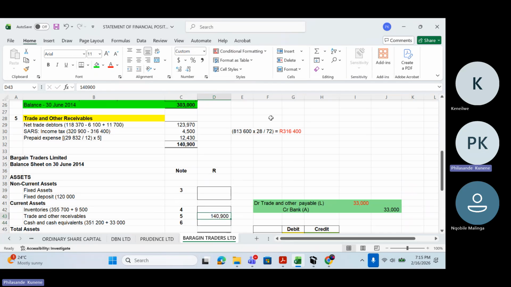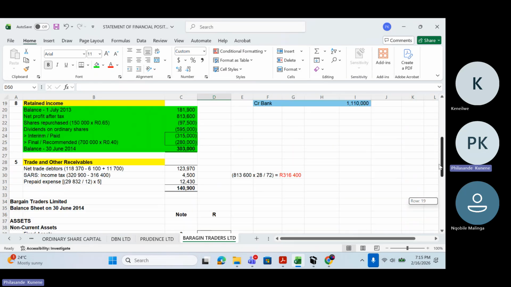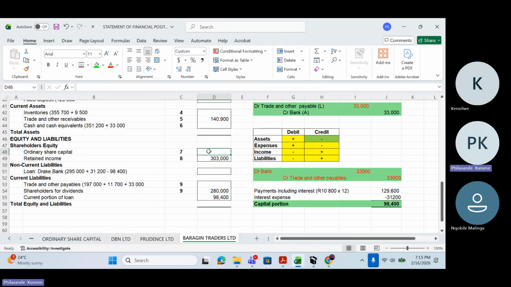And then my retained income is 303,000. And then my share capital, which is 4,725,000. Here I get the total of these two, and that is my shareholders' equity.